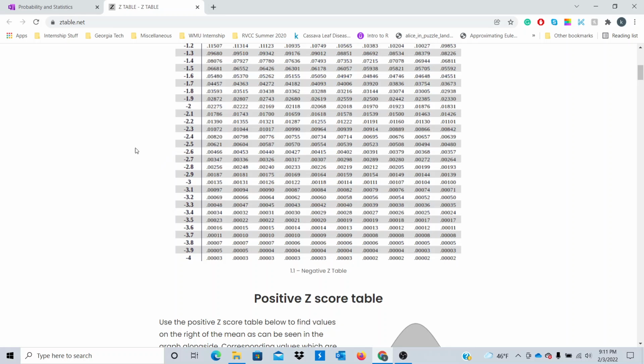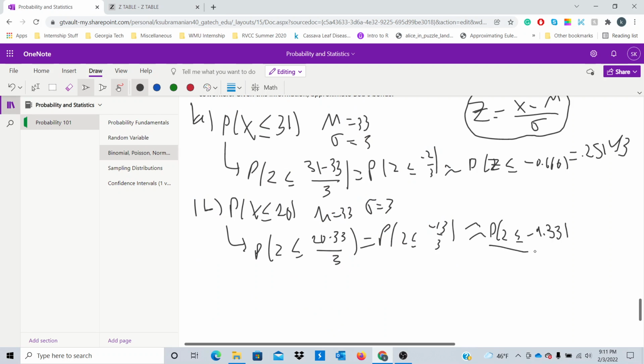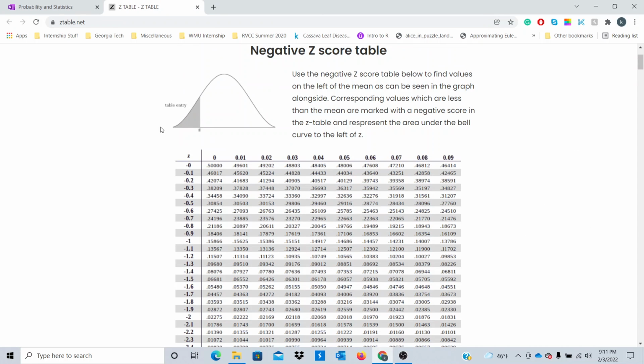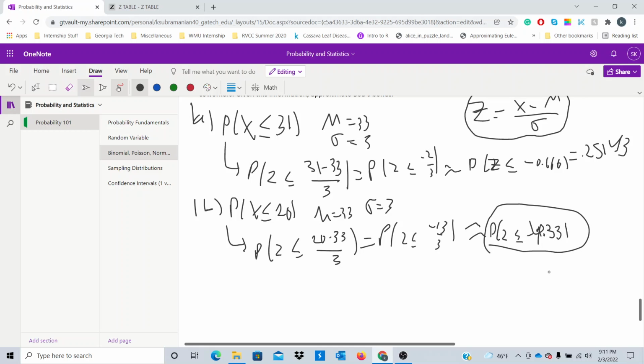So what we can do is just find this probability in your calculator, or you can Google another image of a z-score table to help you find this. But what we care about is finding this, basically. So you'll have to look up a z-score table and look for where the probability of z less than or equal to negative 4.33 is. But this is just giving you the general idea of what to do.